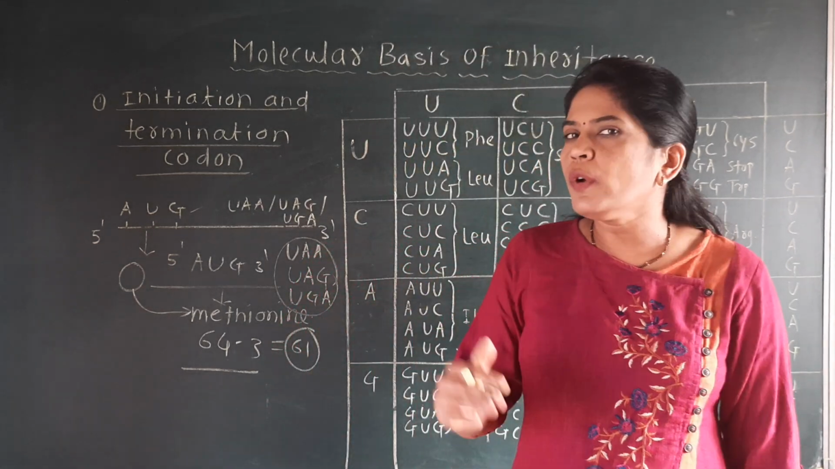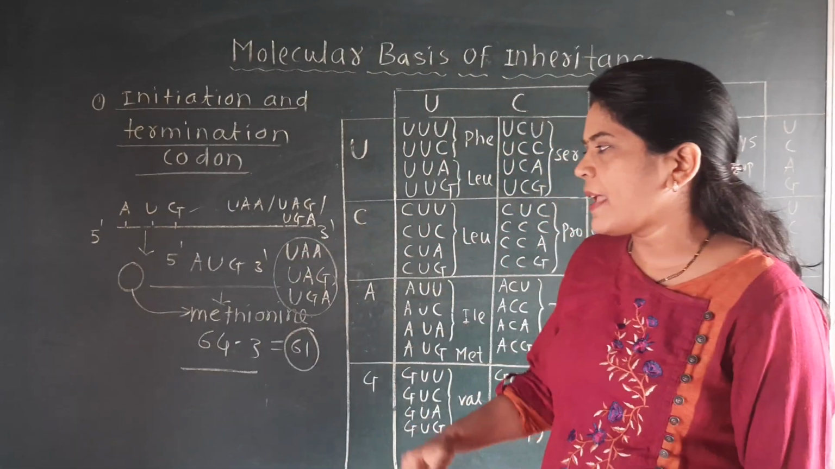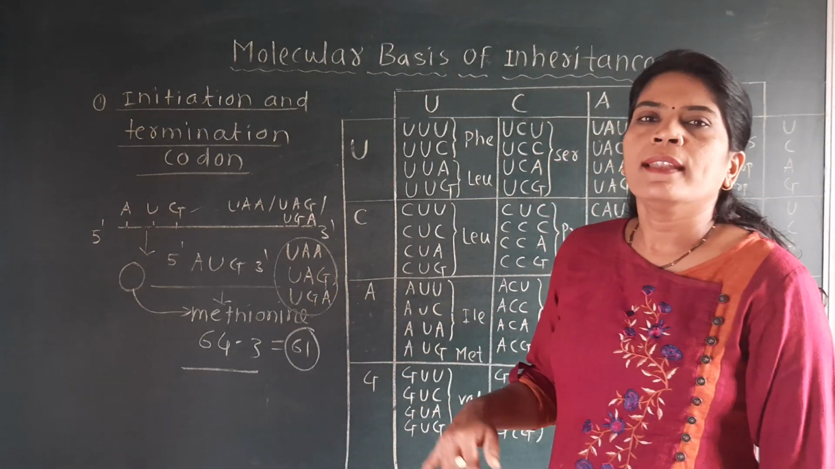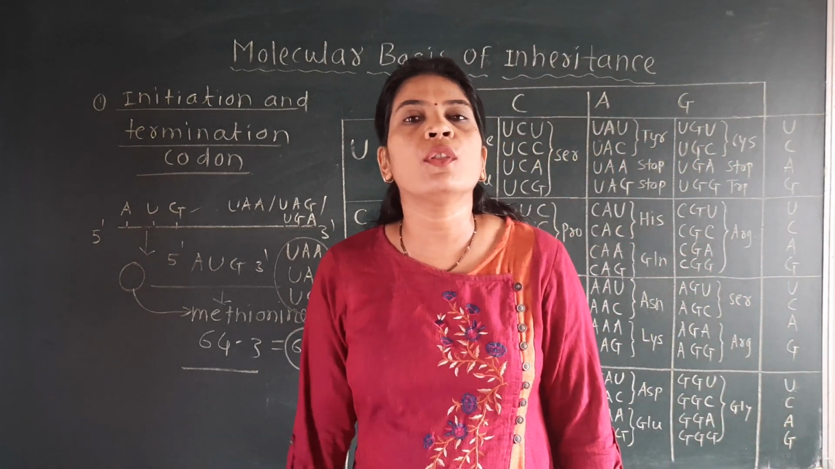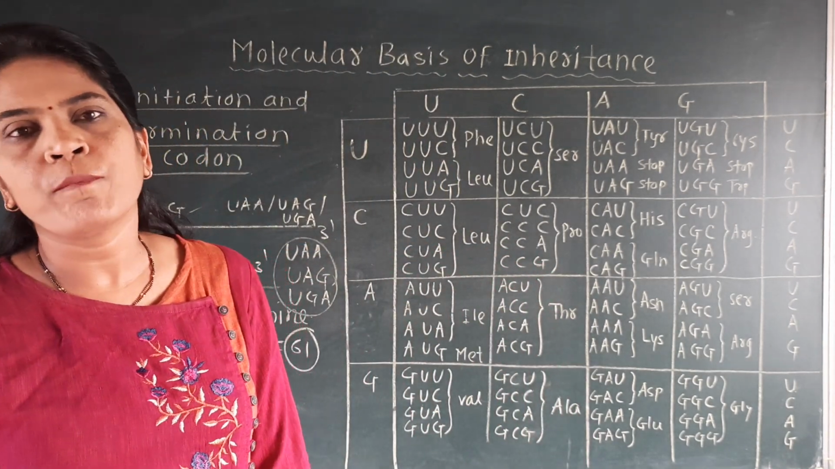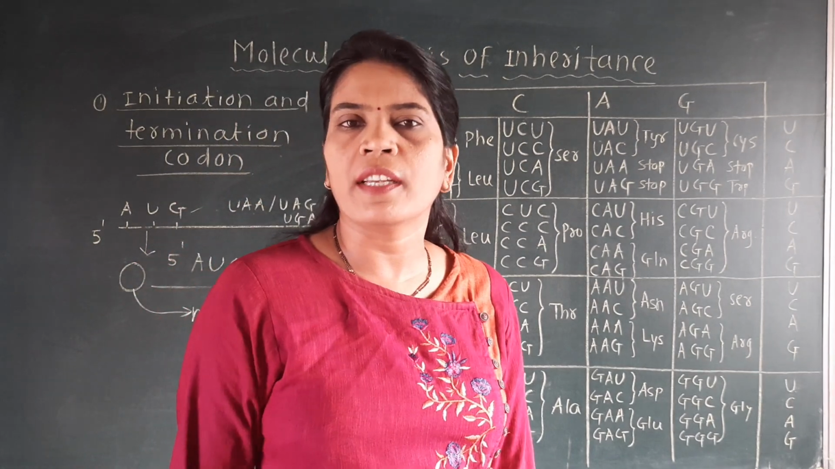As well as, which codons do not code any amino acid? Then the same answer: UAA, UAG and UGA. They are therefore called nonsense codons. So this is the important property which relates to the genetic code.